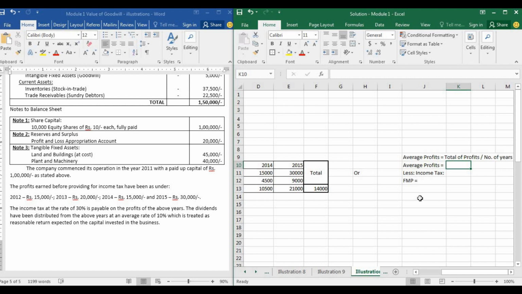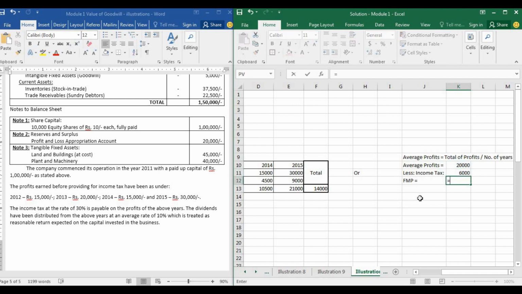So how do we find out average profit? Average profit will be 15,000 plus 20,000 plus 15,000 plus 30,000 divided by 4, which is 20,000, and now we will charge income tax at 30%.